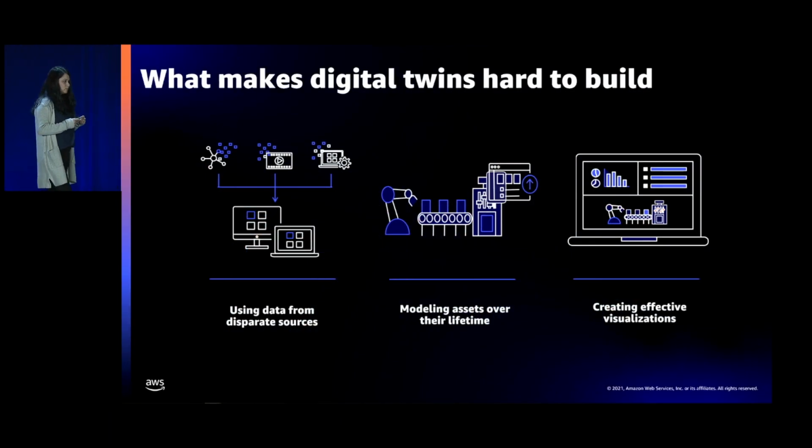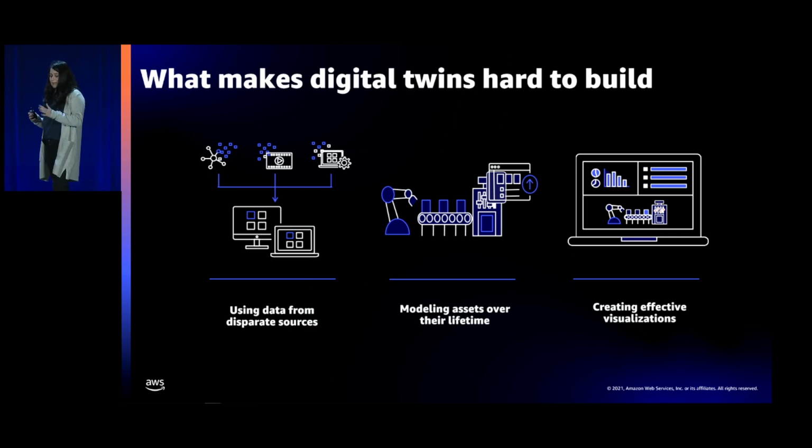When we talk to customers, they tell us digital twins are really hard to build, and we believe them. Building and managing digital twins, it's complex, it's time-consuming, it's complicated, it's costly, and it requires specialized skills from developers that not all customers have.